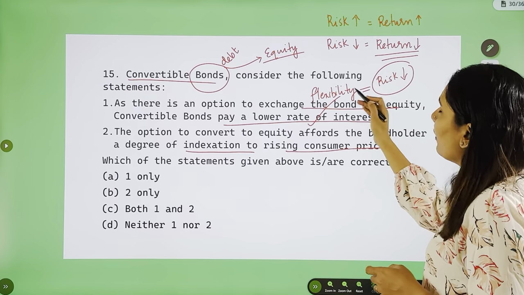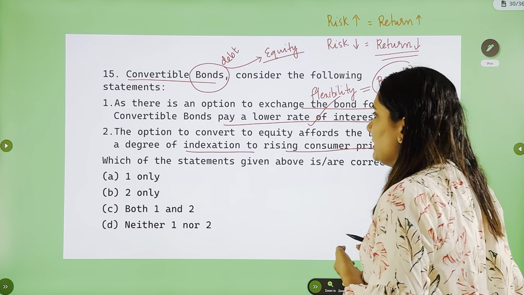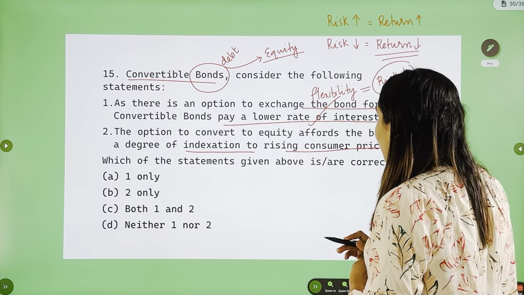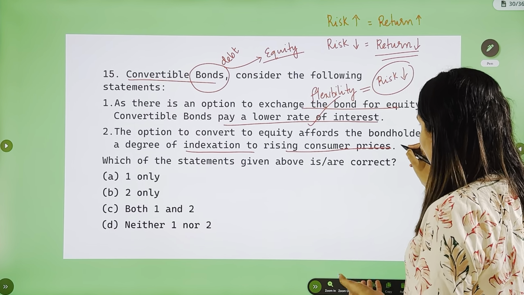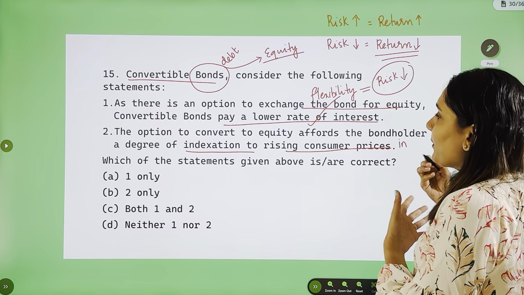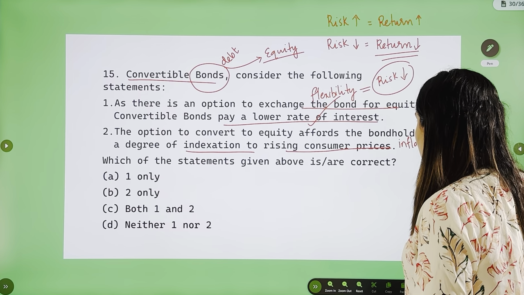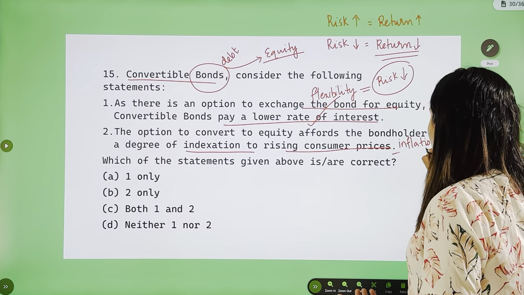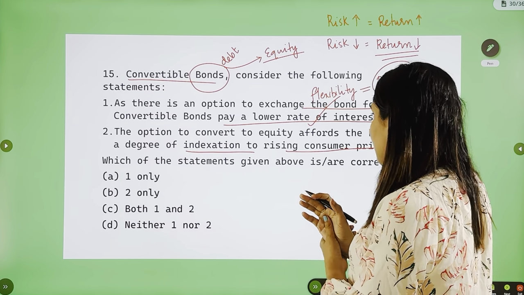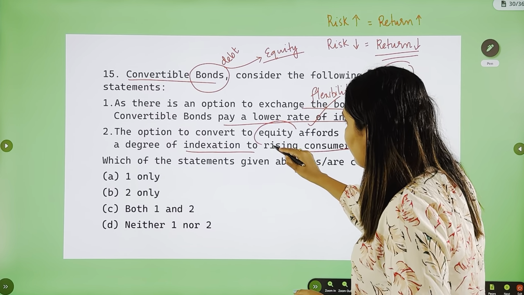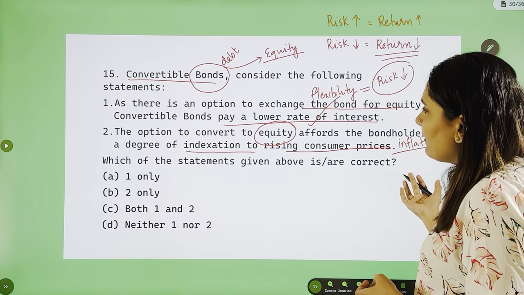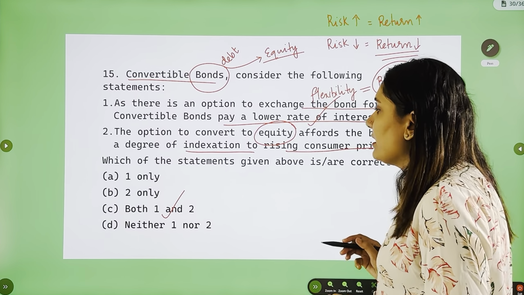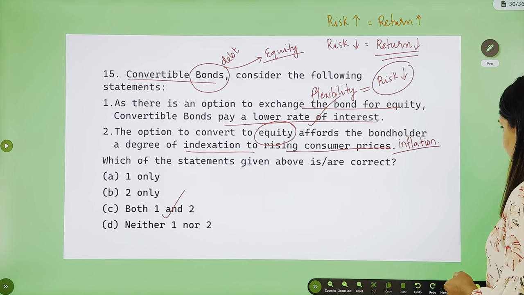This is correct: a low rate of interest because it's flexible. The option to convert to equity affords the bondholder a degree of indexation to rising consumer prices. The question is put a little complicated, but it simply means inflation. When an investor has the flexibility to convert into equity, there is a degree of indexation to inflation. This is also correct. So the answer is C, both 1 and 2.